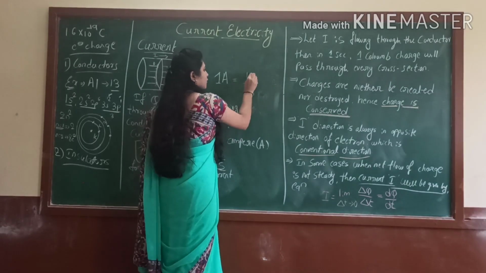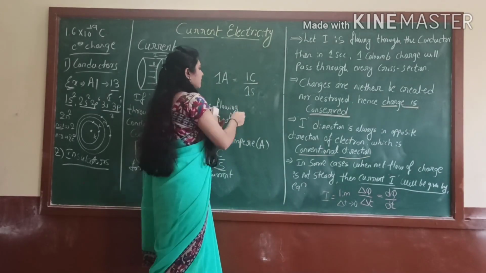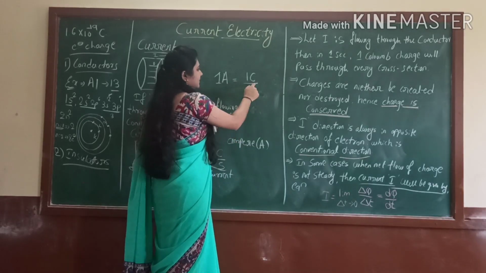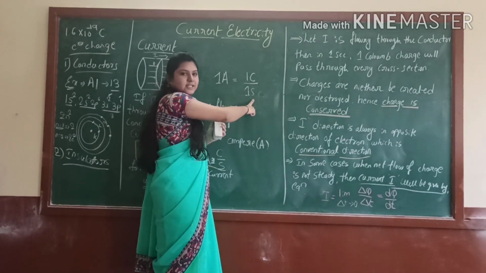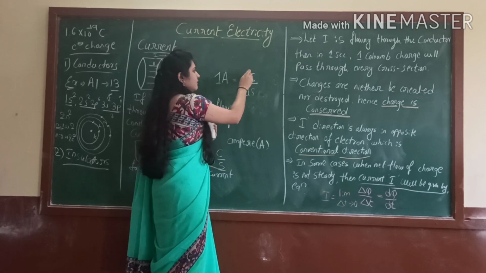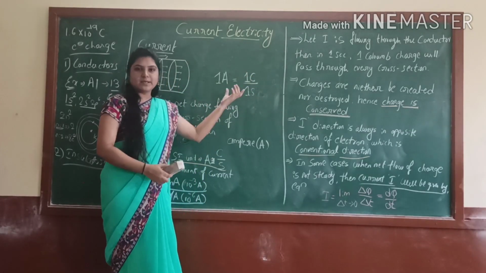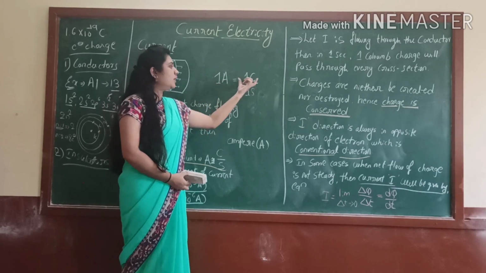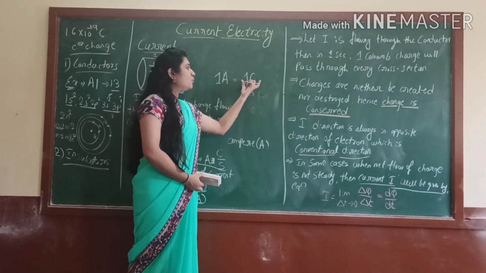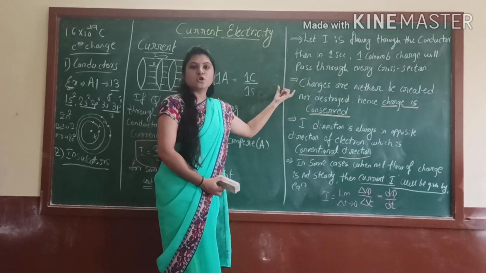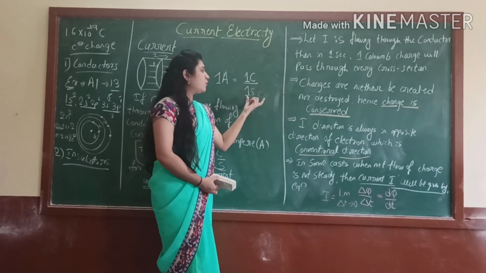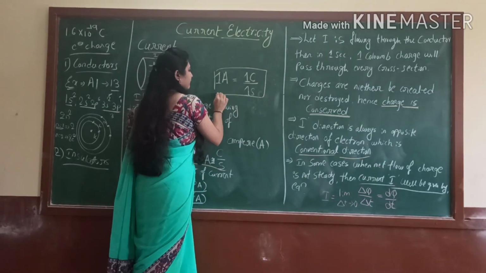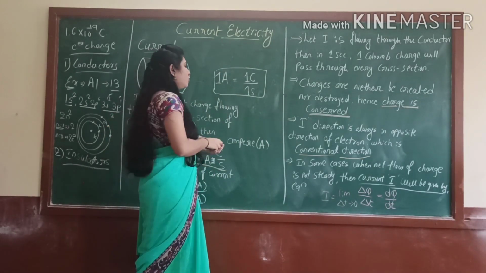Right here, 1 coulomb. Yes or no? See, now 1 second time interval. Now it will become 1 ampere is equal to 1 coulomb divided by 1 second. Everywhere I write 1, 1, 1, 1. It will become equal. Yes or no? So 1 ampere of current is nothing but 1 coulomb of charge passing through the cross section of a conductor in a time of 1 second. This is also one important definition for you. Right?